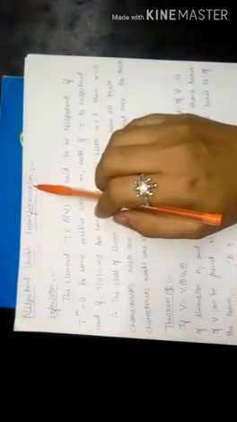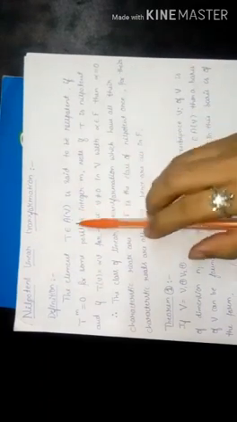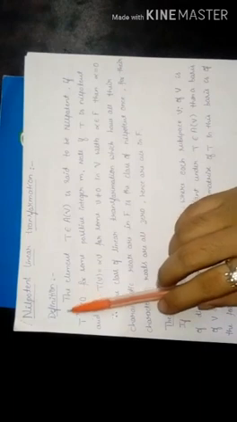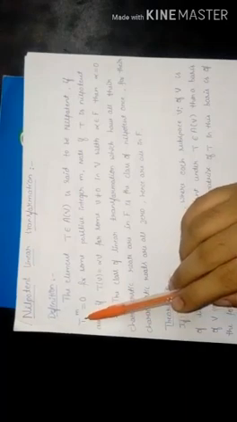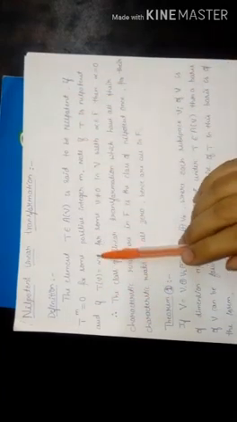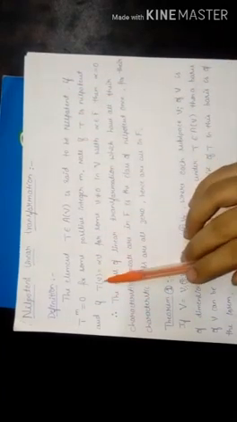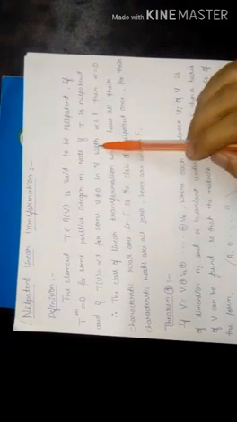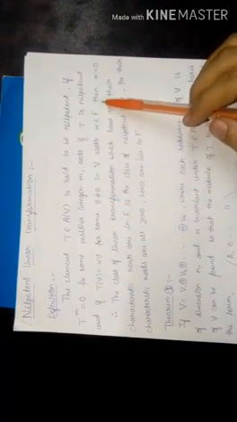Nilpotent linear transformation. Definition. The element T belongs to A(V) is said to be nilpotent if T power m is equal to 0 for some positive integer m. If the condition is satisfied, then we say that the element T is a nilpotent linear transformation. Note, if T is nilpotent and if T(v) equals alpha v for some non-zero vector v in V with alpha belongs to F, then alpha is equal to 0.